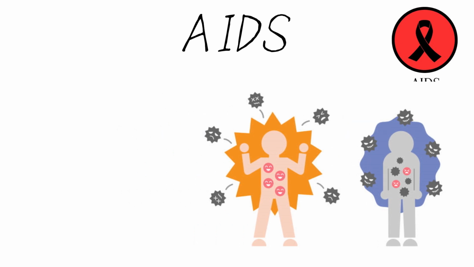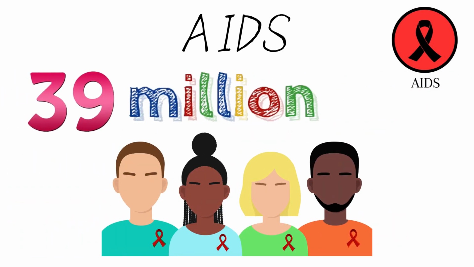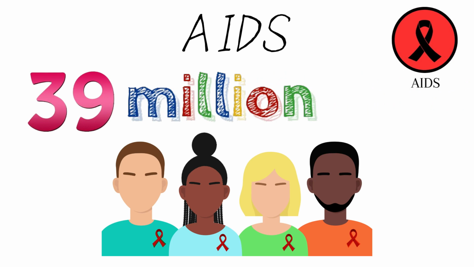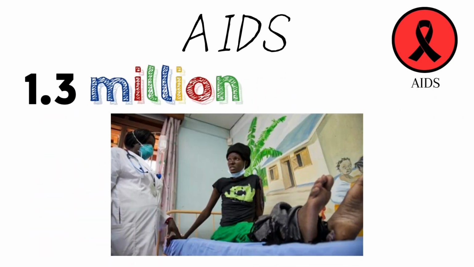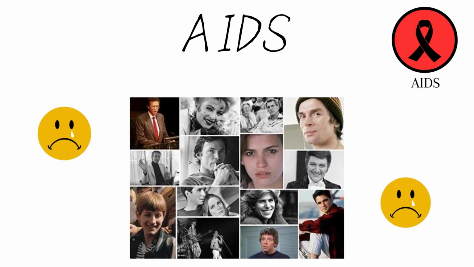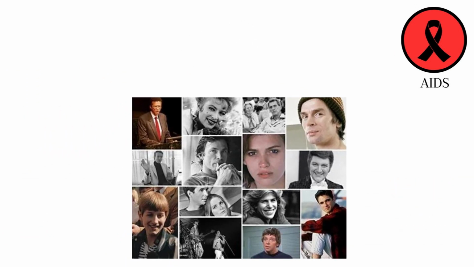In 2022, an estimated 39 million people globally were living with HIV. Additionally, approximately 1.3 million, ranging from 1 million to 1.7 million individuals, acquired HIV infection during the same year. Sadly, around 630,000 people died from AIDS-related illnesses in 2022.